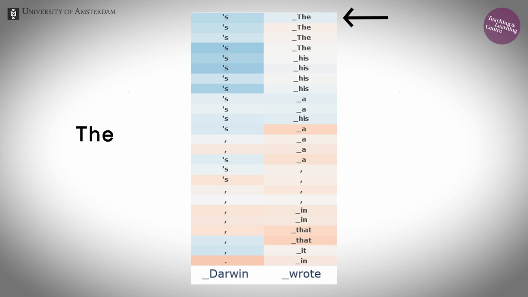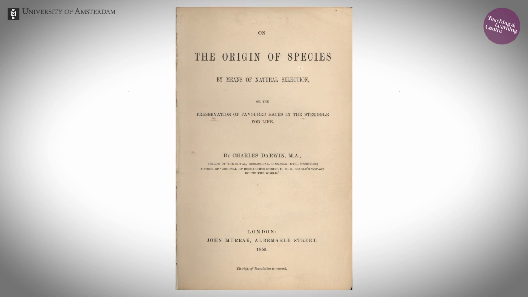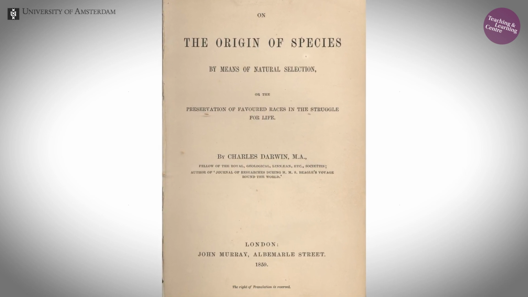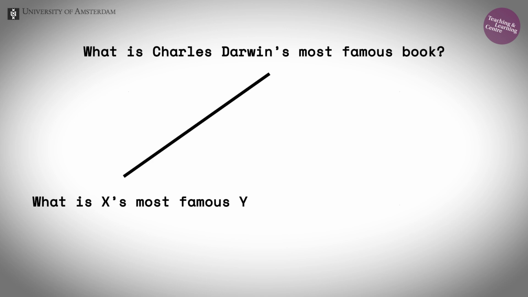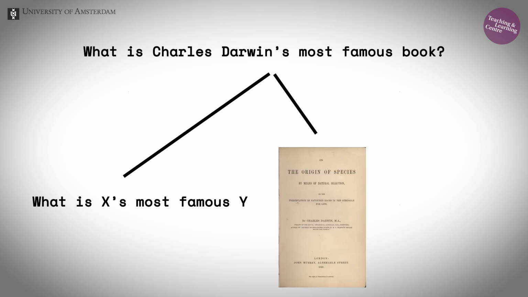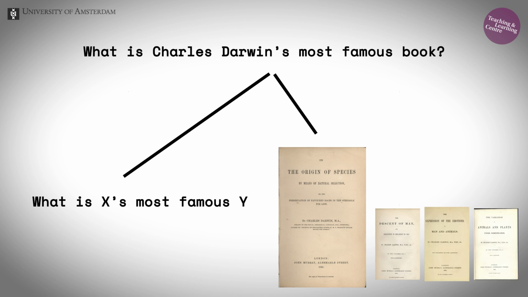So how does this large language model, at its 21st layer, know it needs to predict the? At that stage in processing, it should have understood the query well enough to know that the appropriate answer should be the name of the book that is Charles Darwin's most famous one. That means it must in some sense understand the grammatical construction, what is X's most famous Y? And it should know that Darwin wrote On the Origin of Species, and that that book is more famous than many other books that Darwin wrote.